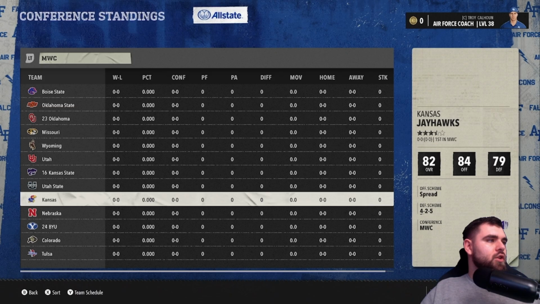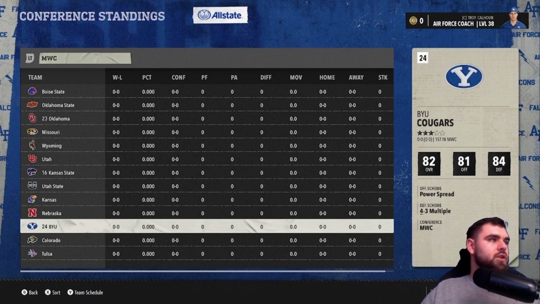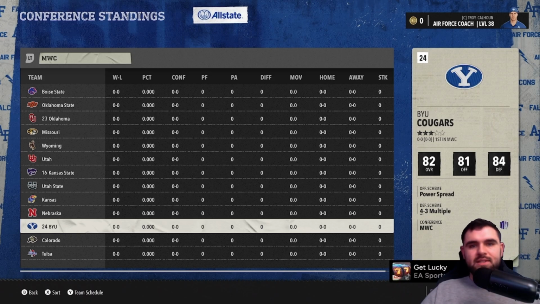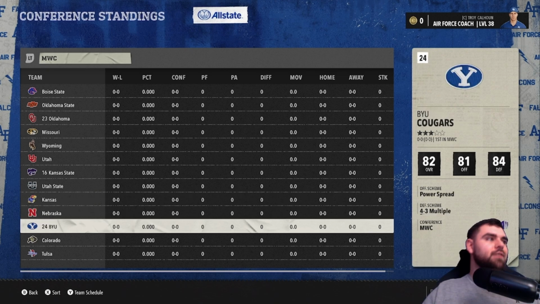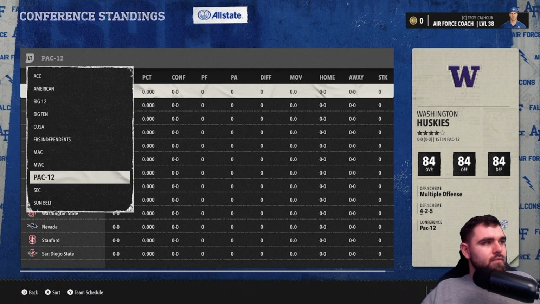And then you have Kansas State, BYU, Utah, Oklahoma State, Boise State that are kind of in the mix recently in the last 10 or so years, 20 or so years. Kansas, Colorado, Tulsa, Utah State, Wyoming. Not the most interesting depth. I wouldn't include Missouri in that not interesting depth because they're an SEC school and have also been in the mix, even though I didn't include them in that part.